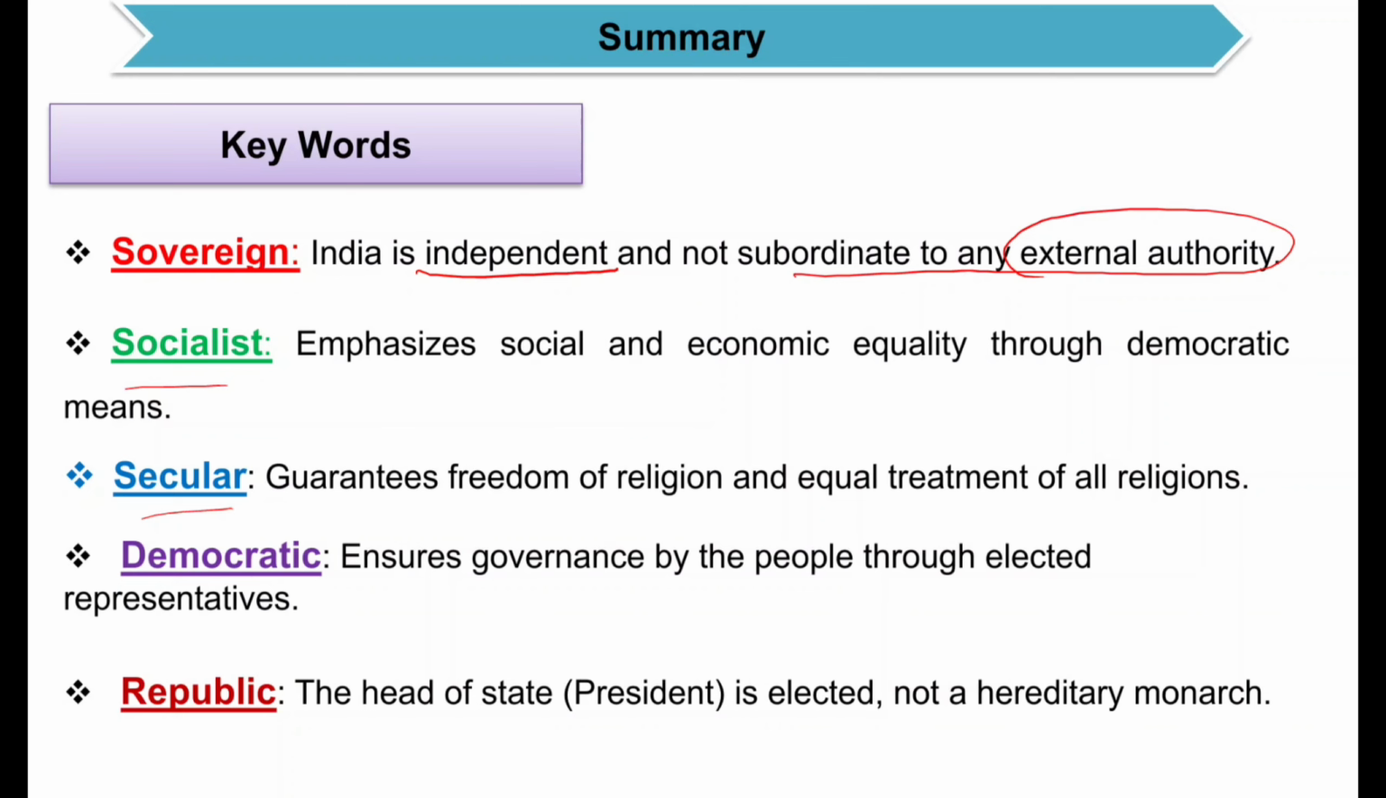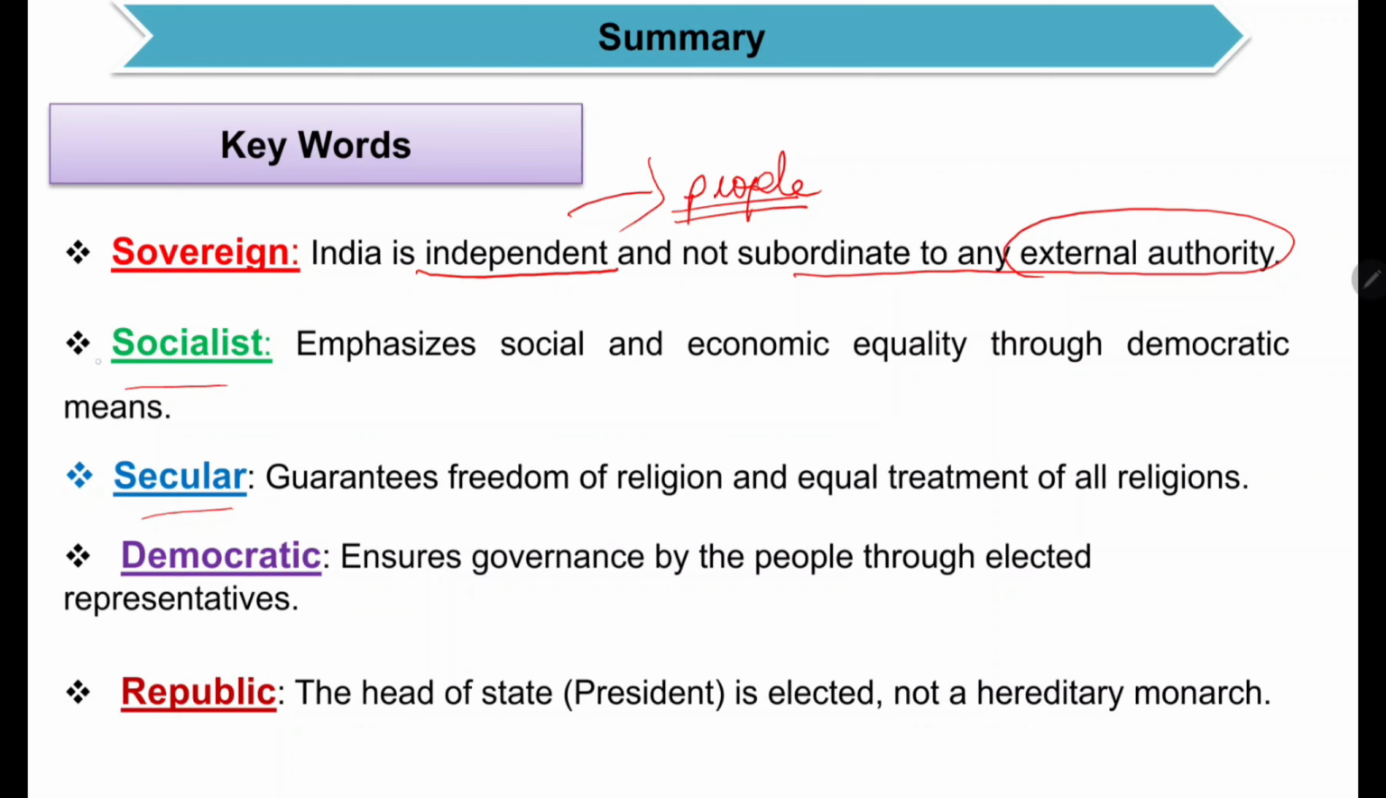Just like other major countries, Russia, USA, Great Britain, India is free to form internal and external policy, and the ultimate power lies in the hands of the people. We should not forget that. So sovereign means India is an independent country. Whenever it wants to adopt any kind of policy, internal or external, no other country will force it. India is free to adopt any policy, but it should always be for the betterment of the people.